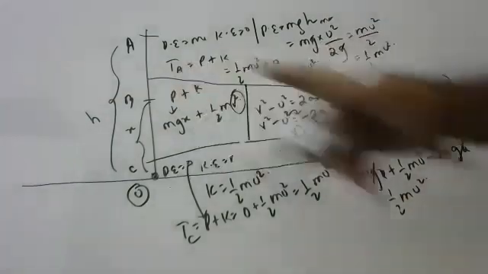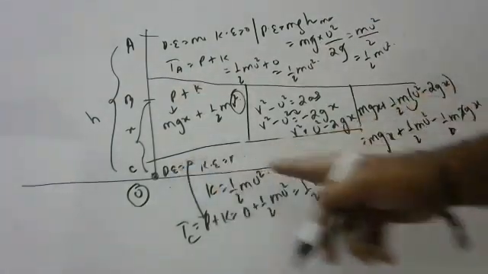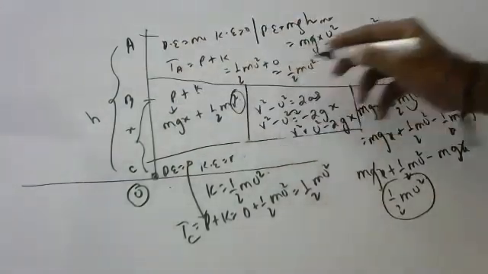Children, even at position B you got the same formula. At position C also, and at position A also.